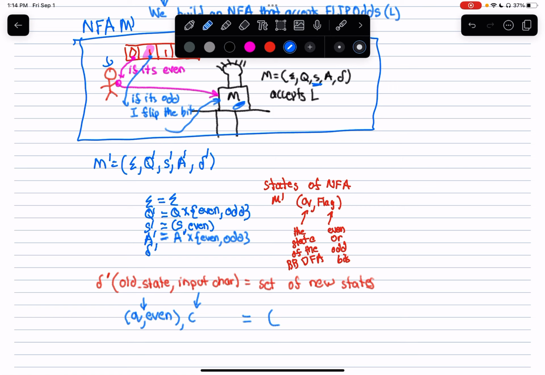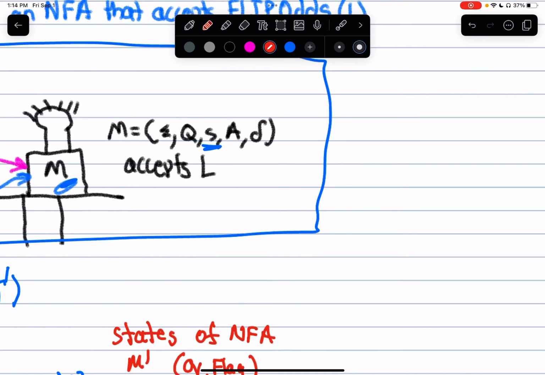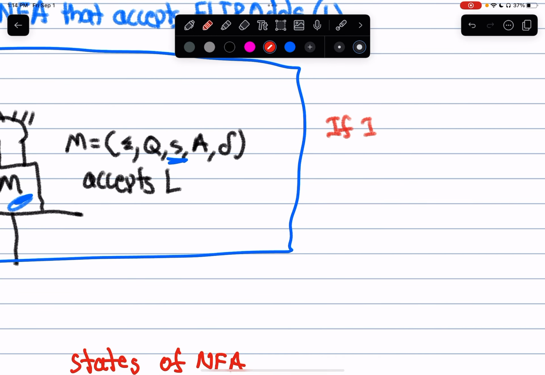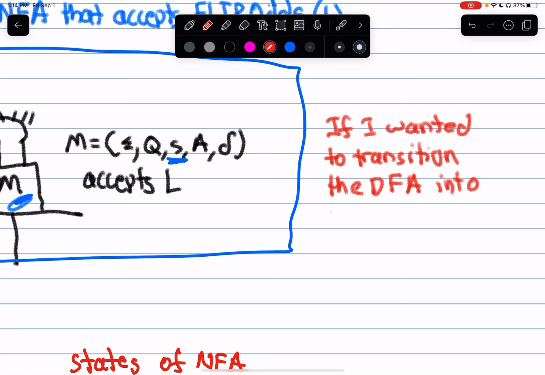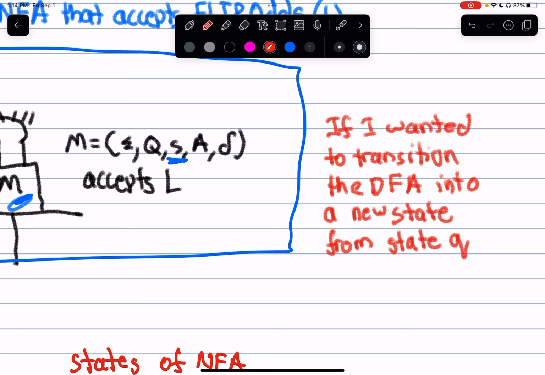So for this DFA, the states are just Q. The states for this DFA are not tuples. So if I wanted to transition the DFA into a new state from state Q, I would simply do delta of Q comma C. Everyone sees that, right?